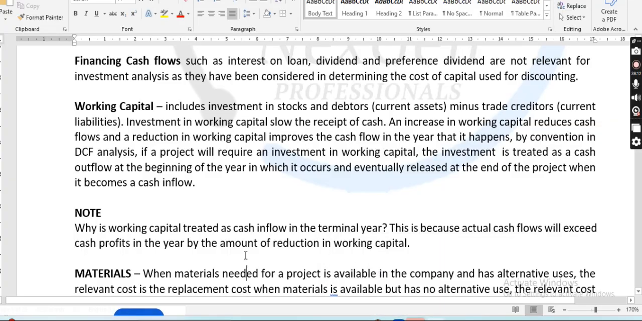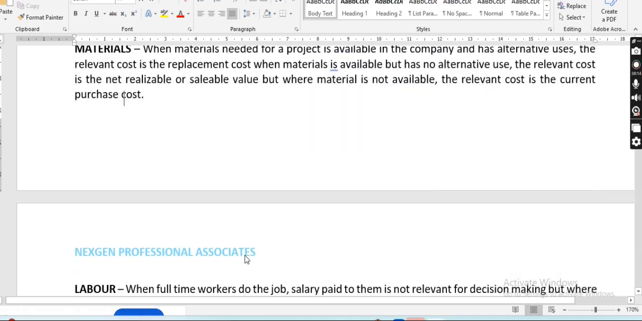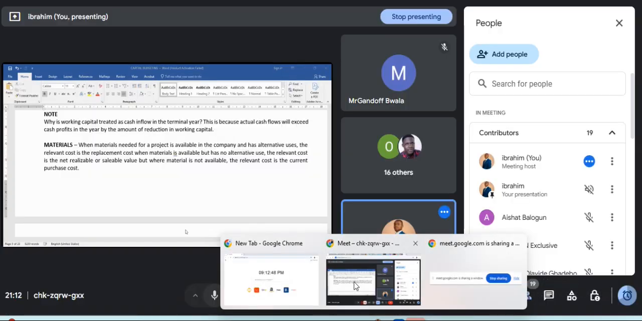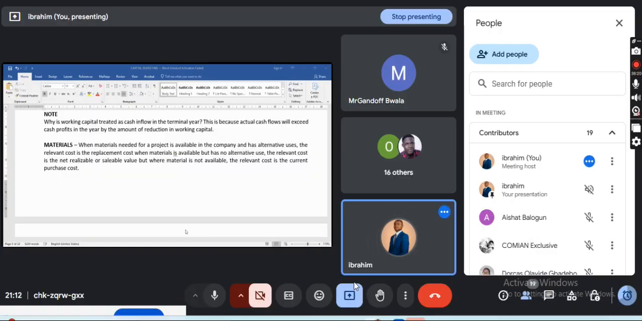Now, another relevant cash flow, class. I'm talking about relevant cash flow now. Please pay attention. It is not that someone will ask me why did you recognize it, is it a relevant cost? Okay, listen. Now, materials. When material needed for a project is available in the company and has alternative uses, the relevant cost is the replacement cost.